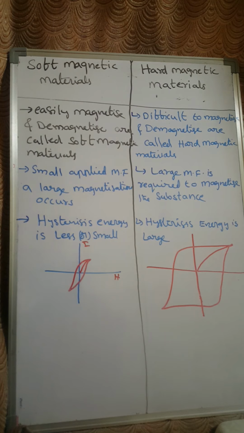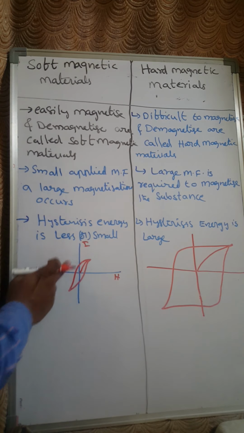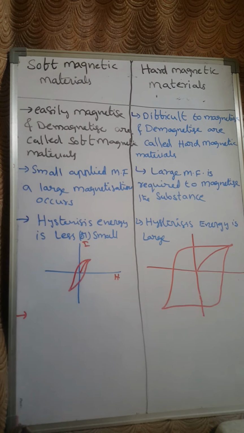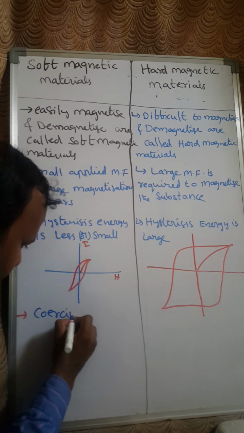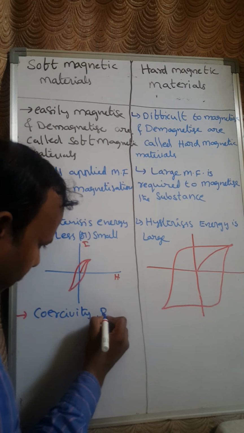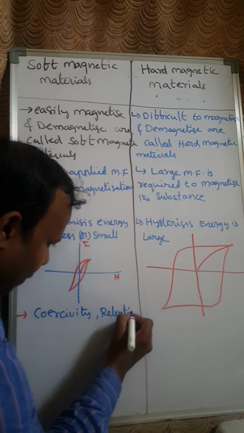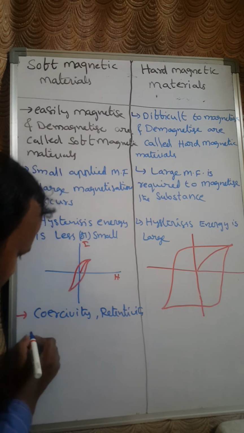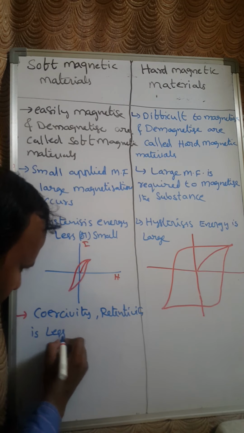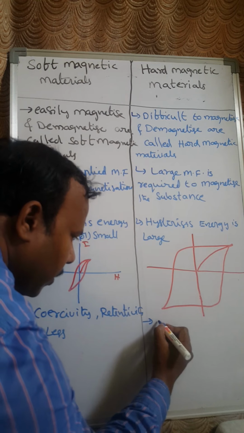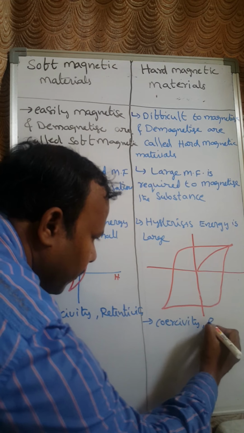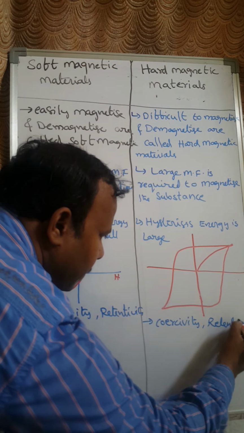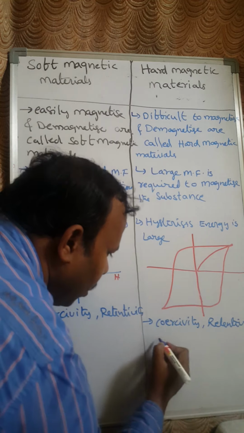And from this we can say that coercivity and retentivity values are less for the soft magnetic materials, whereas in this case coercivity and retentivity are large.